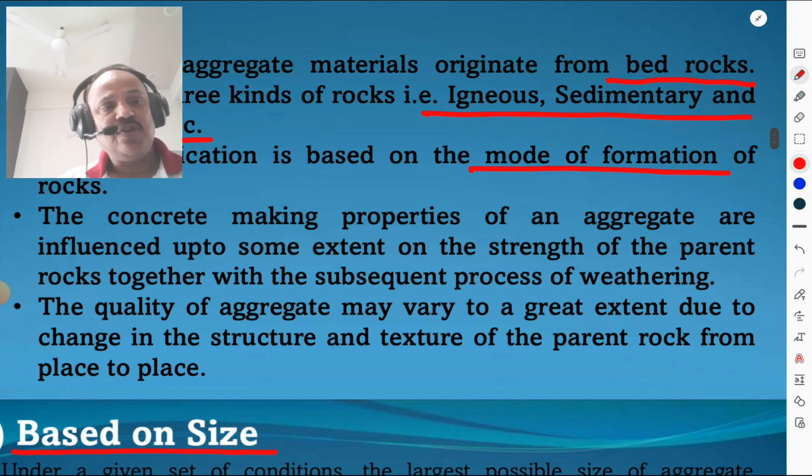The concrete making properties of an aggregate are influenced up to some extent by the strength of parent rocks together with the subsequent process of weathering. म्हणजेच इग्निशियस रॉकचे जे ॲग्रिगेट असतात ते स्ट्रॉंग असू शकतात आणि सेडिमेंटरी आणि मॅटामॉर्फिक रॉकपासनं जे ॲग्रिगेट असतात ते तेवढे स्ट्रॉंग असणार नाहीत.